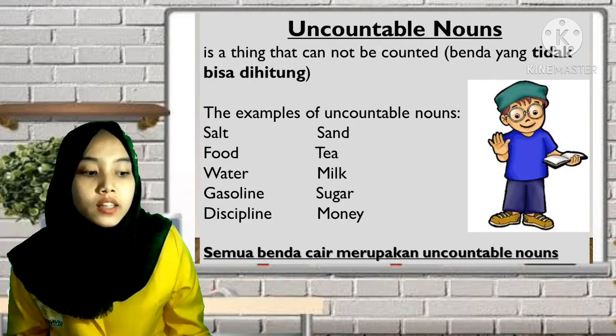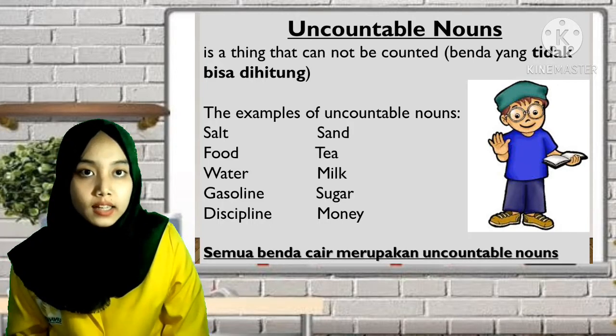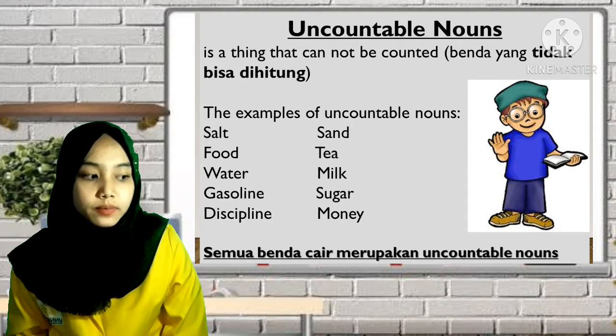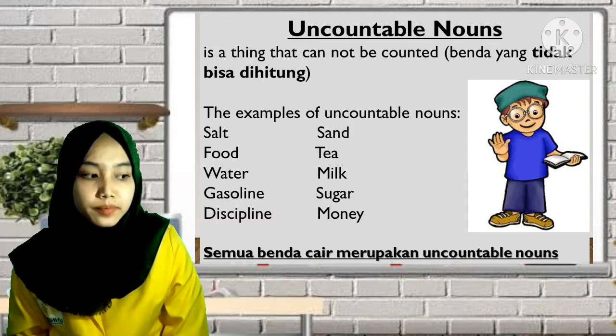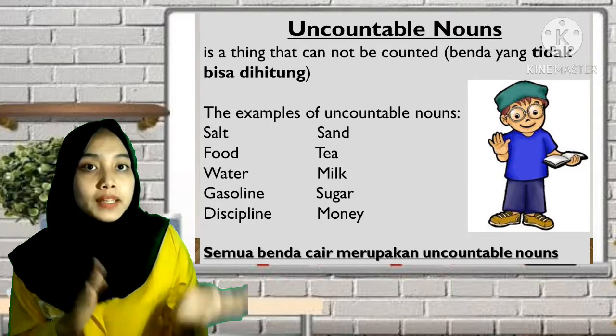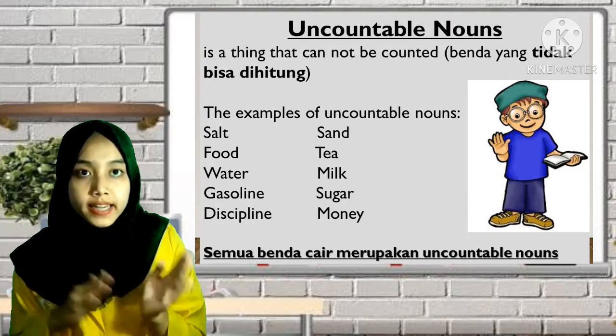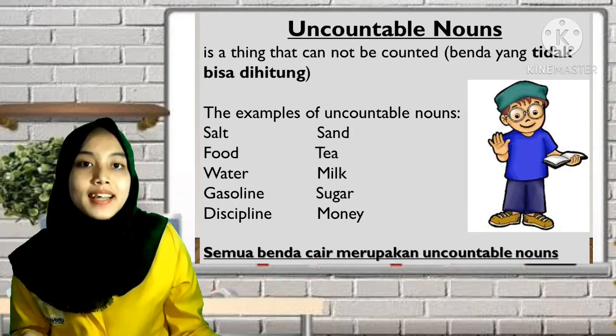The examples are salt, food, water, gasoline, discipline, sand, tea, milk, sugar, and money. All liquids are uncountable nouns. Jadi semua benda cair merupakan benda yang tidak dapat dihitung. Let's move to the next lesson.